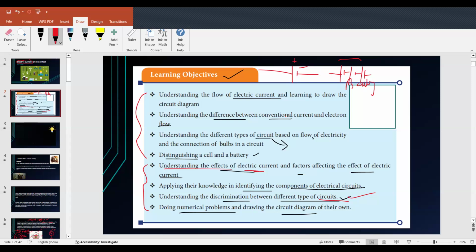Then we will apply this knowledge to find the components of electric circuits, and then we will understand the different types of circuits. As we solved one question today, there are two kinds of circuits, series and parallel. We'll talk about that.